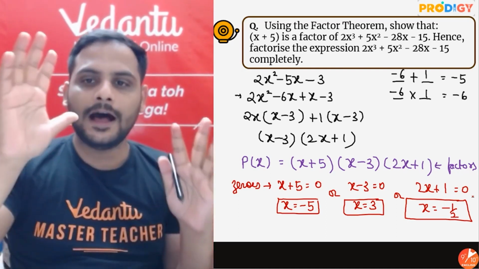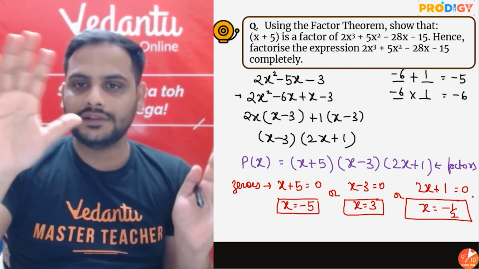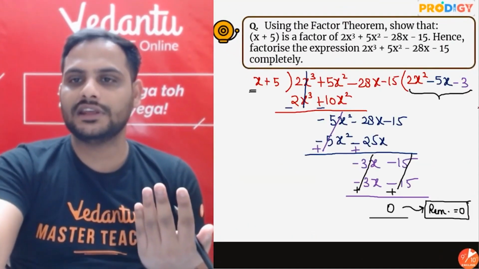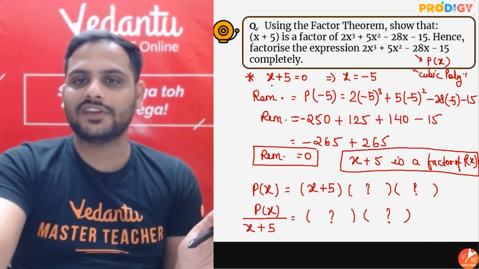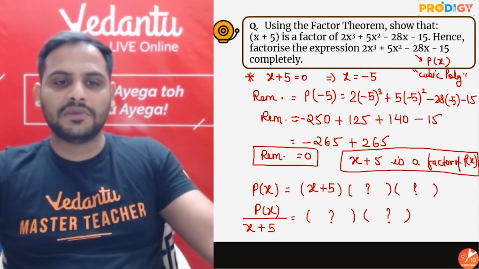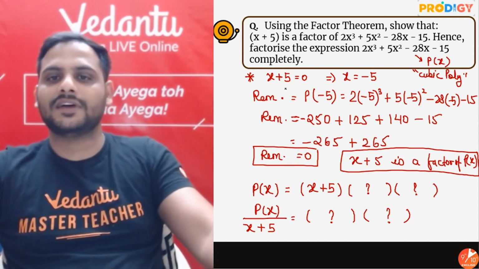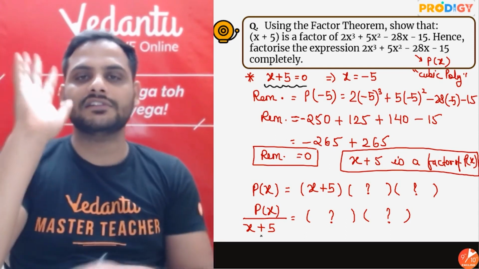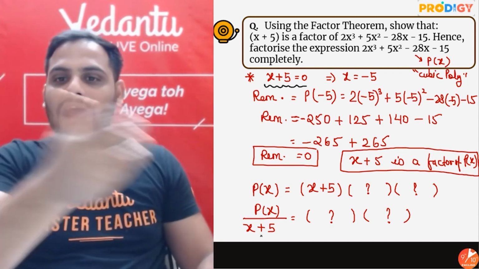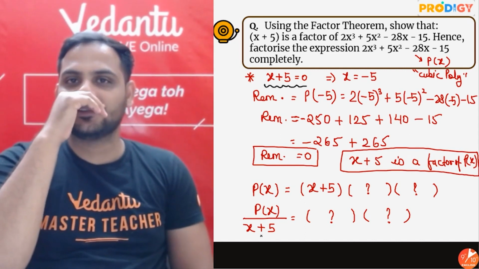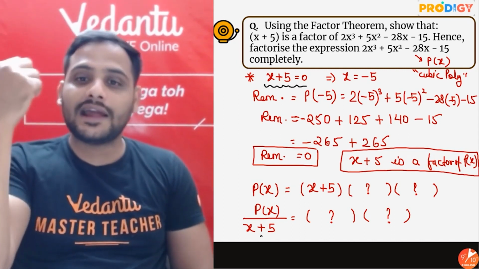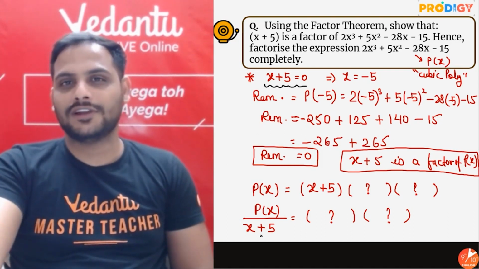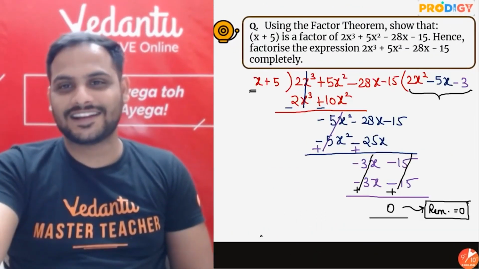Okay, beta? Now listen very carefully. In this question, at least I knew in the question one factor, which was x plus 5. The question itself gave me that check whether x plus 5 is a factor or not. And then I knew one factor was there, so I did the division. What if I don't know any of the factors? I give you a cubic polynomial and I don't give you any of these factors. In that case, what will happen? Alright, so let's look at that kind of question now.